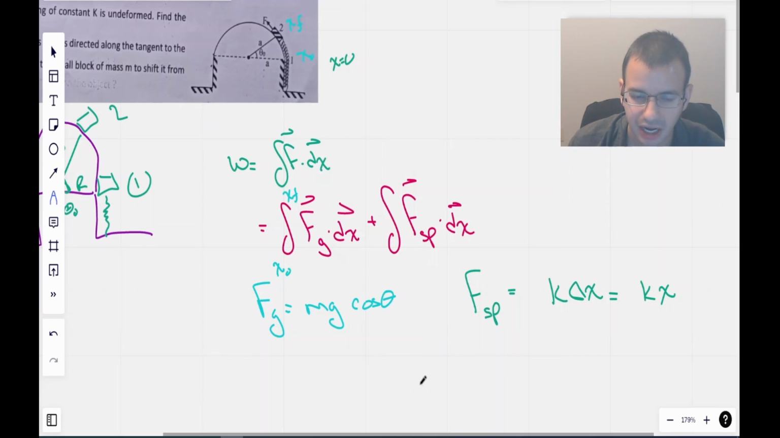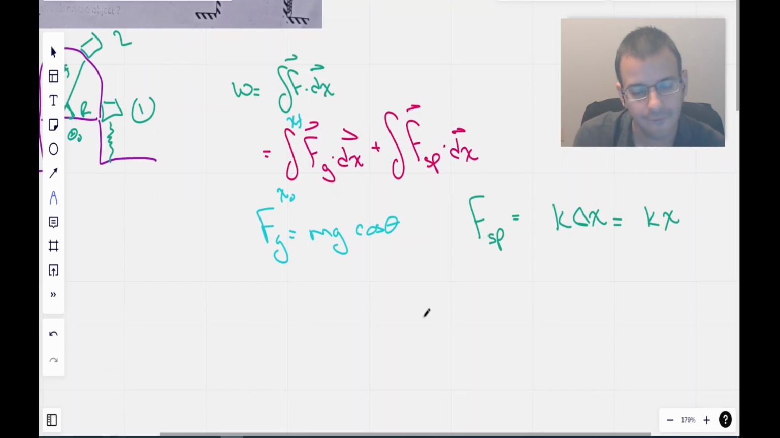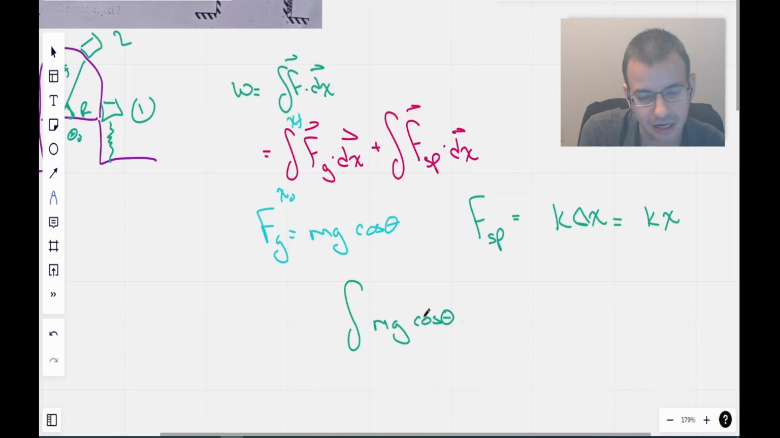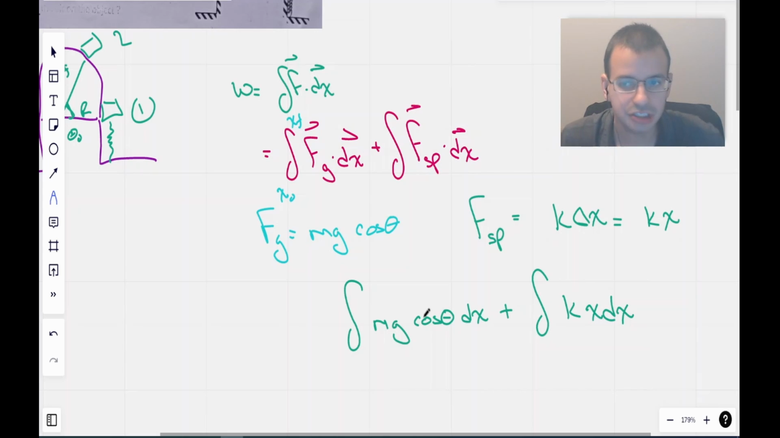Yes. And I think we can write this out now. So I'm going to say that we have the integral of mg cosine theta dx plus the integral of kx dx. All right. So now it's going to be easier to integrate this with respect to theta instead of x.